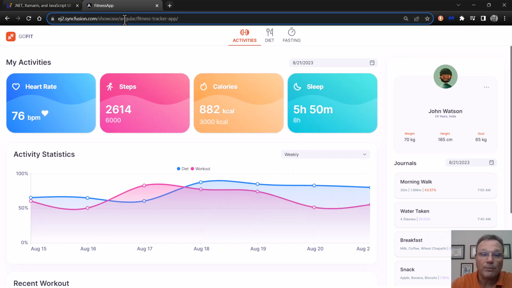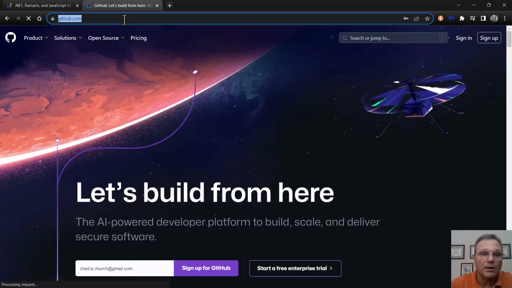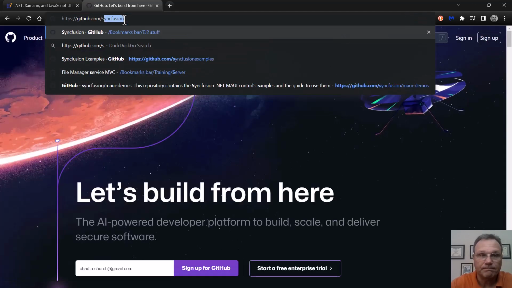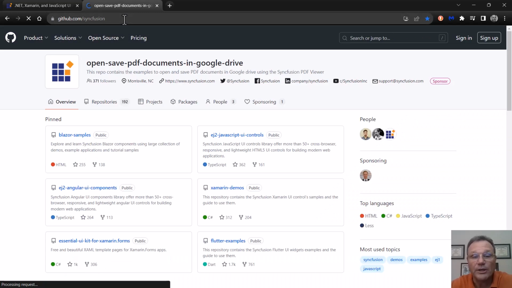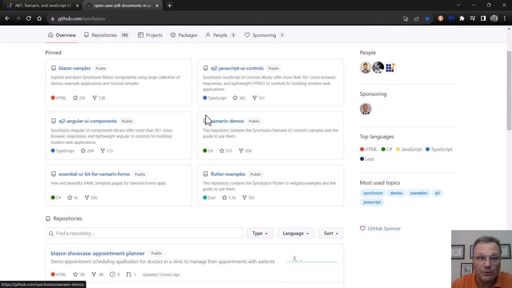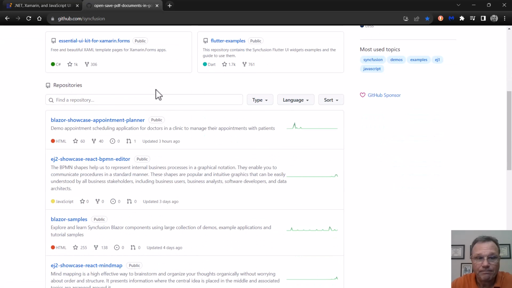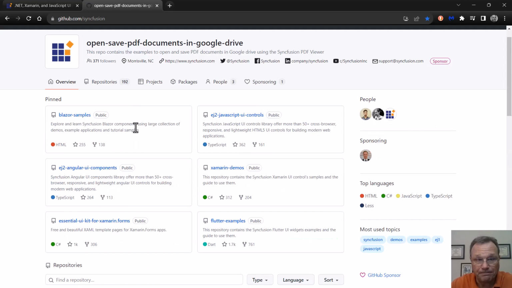Now, cool thing about this, it's all on GitHub. I want to go here. So GitHub Syncfusion, this is where all of our samples live. If you want our Xamarin demos, if you wanted the Blazor samples, this is from our website, that sample page, this is the project for that. The showcase samples are here as well. If you liked that showcase sample I showed you, you can come in here and you can find it, you can download it, you can play with it.